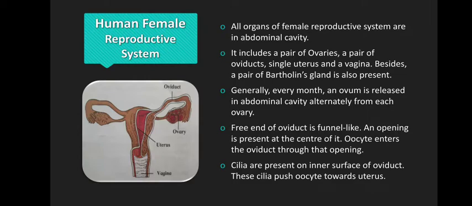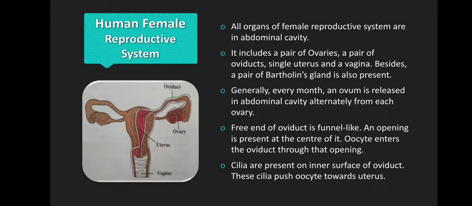Moving on to the human female reproductive system. Now all the organs of the female reproductive system are in the abdominal cavity, unlike the male's reproductive system. Now what does it include? It includes a pair of ovaries, as you can see in the diagram, a single uterus and a vagina. The vagina is the opening to the female reproductive system. Followed, it is also the opening through which the menstrual blood is passed.